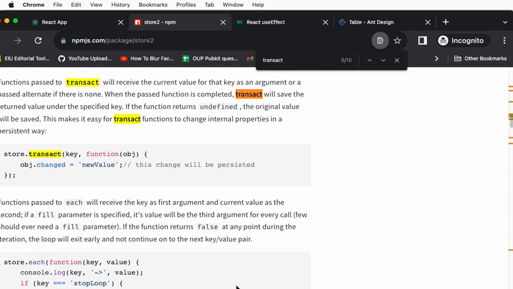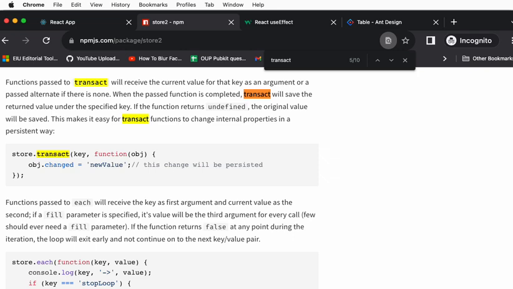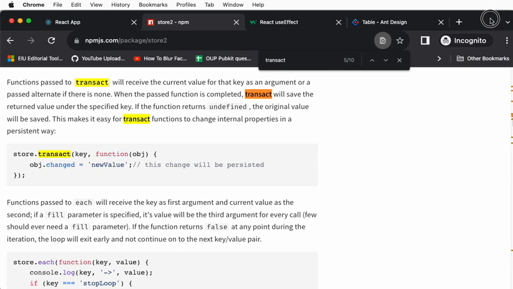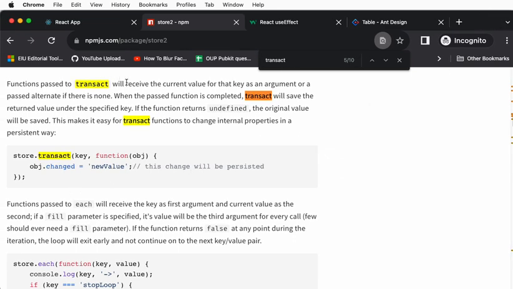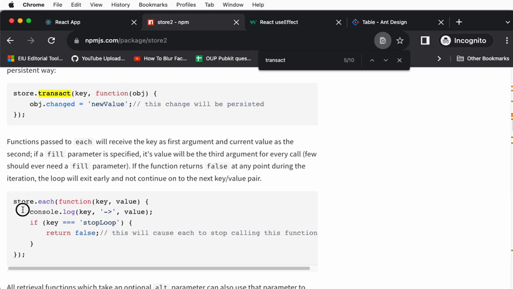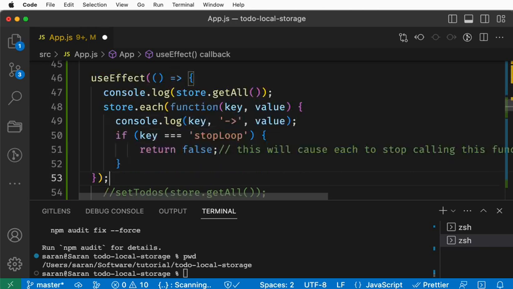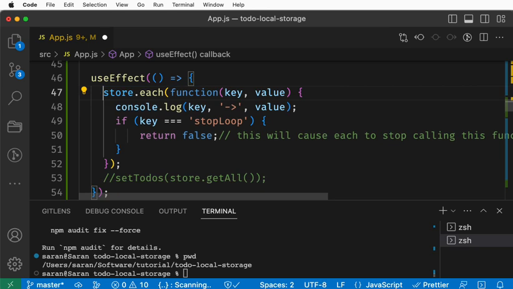So they say, if you read, can I minimize this window? The function transact will receive the current value, the key I sent it. Okay, store.each, maybe this is better. So we can just go ahead, and instead of getAll, we go with store.each.